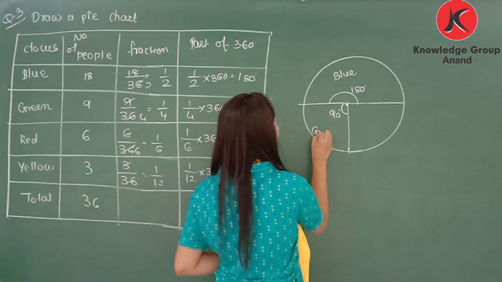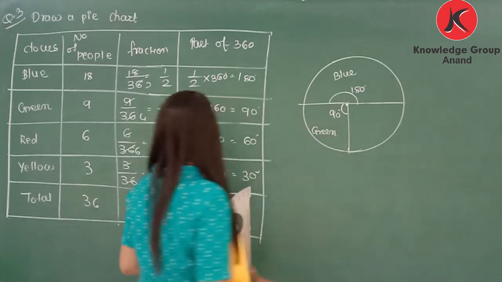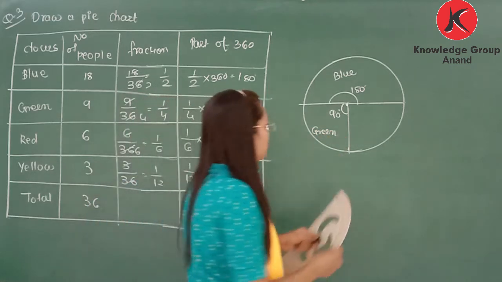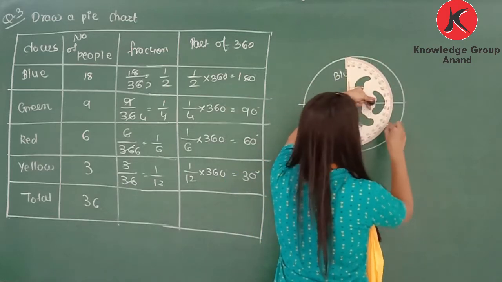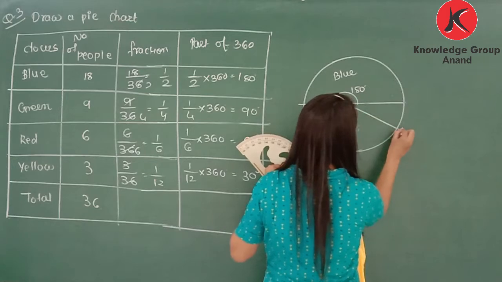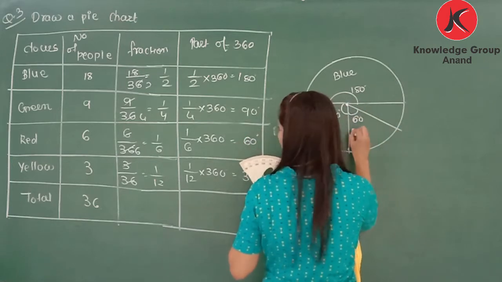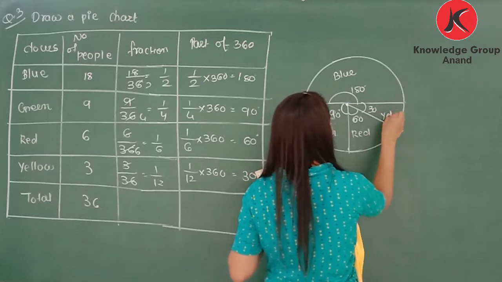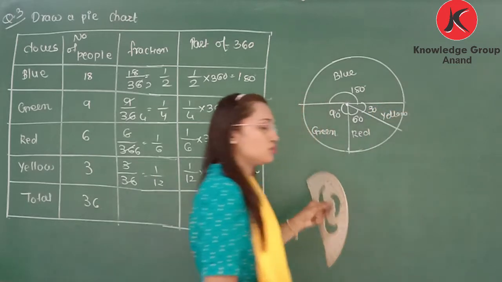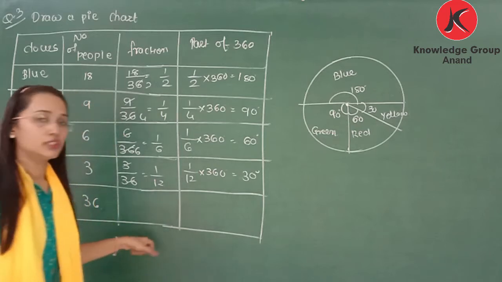That is green color. Now red color is for 60 degree. So this is our 60 degree, that represents red color, and the remaining 30 degree will represent yellow color. Okay. So this way you can draw the pie chart for this one.